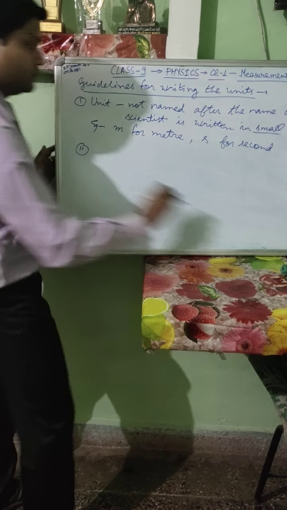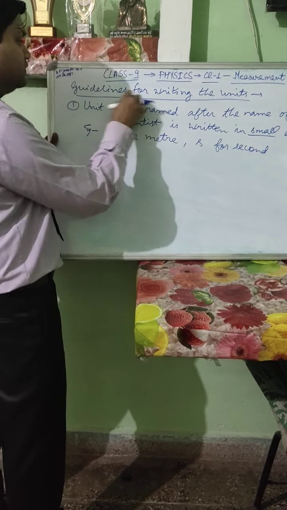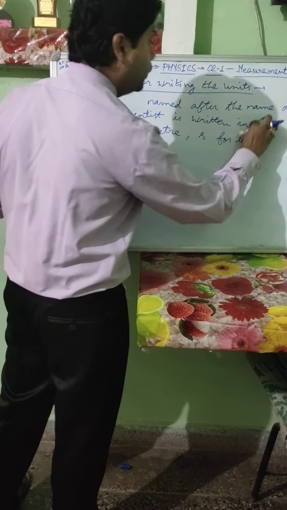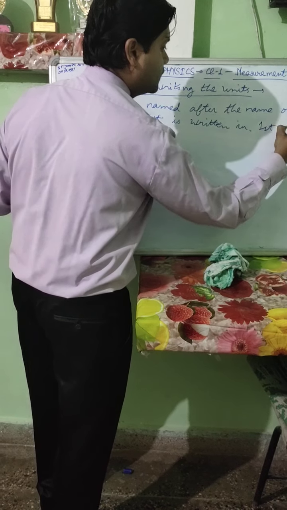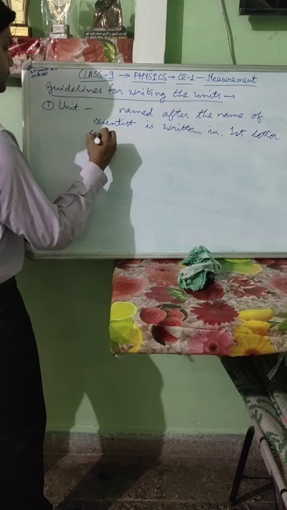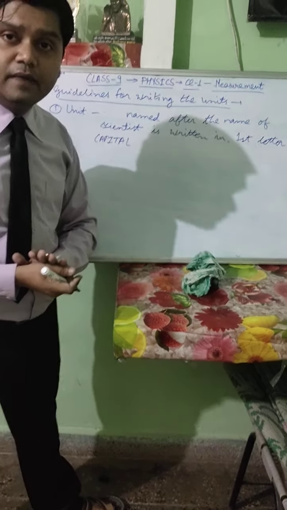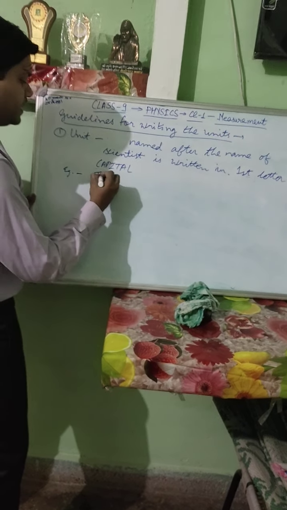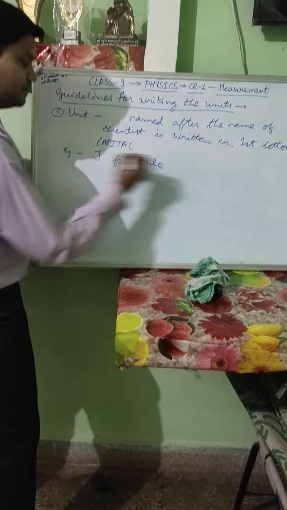Second one: a unit which is named after the name of a scientist is written with the first letter capital. For example, J is written for joule because it is named after a scientist.